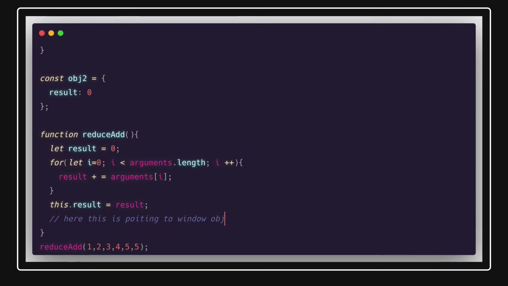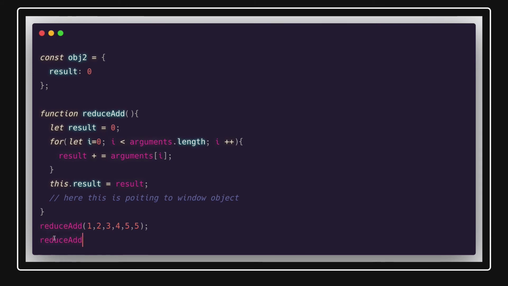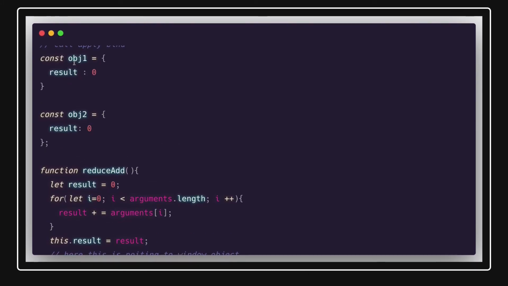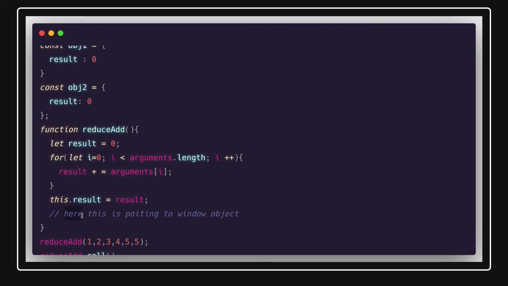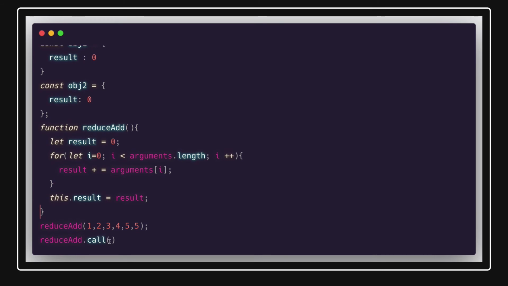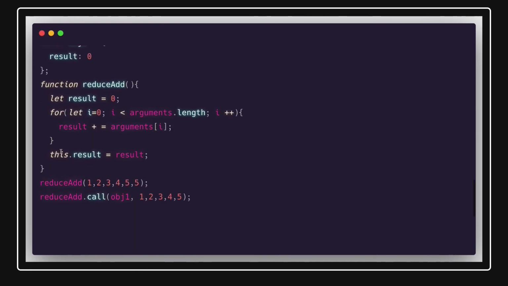Okay. Now how can I override this? I don't want it to just set this in the window object. I want to set it on my own personal object. So how can I do this? I can use call, apply, bind. So I can use reduceAdd.call, and I want to override this with object1, so I will pass object1, and here I'm passing all the arguments. In that case, this.result will point to object1, and we are going to set object1.result on this particular line.